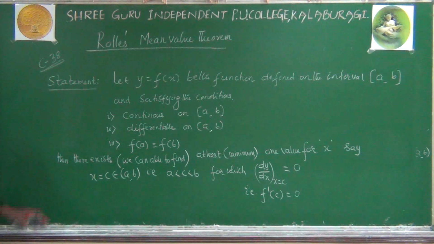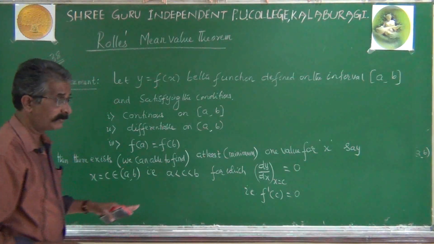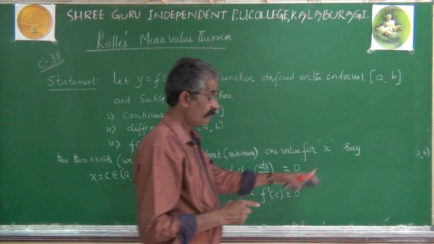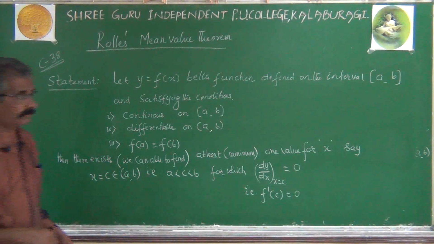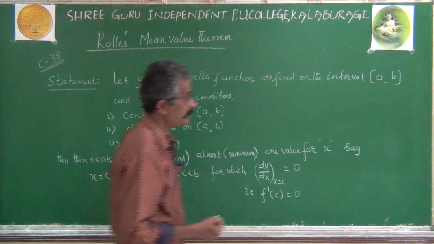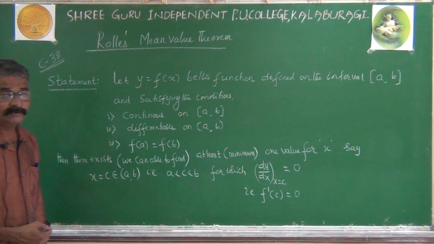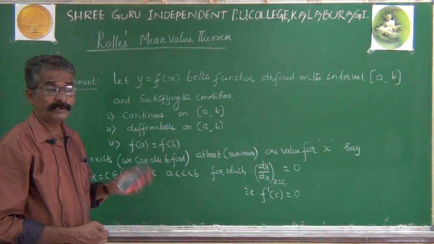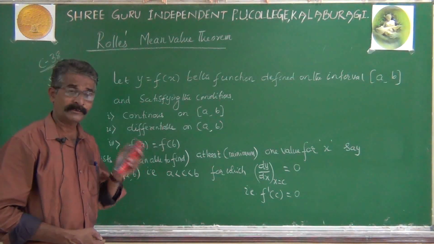Rolle's theorem says that if any function satisfies these three conditions, then there exists a minimum of one value for x for which f dash of c will be equal to 0. Just like a student satisfying some conditions like attending classes regularly, studying sincerely, putting in hard work, attending the examination, and writing correct answers in the examination.